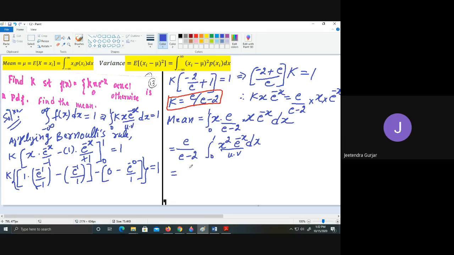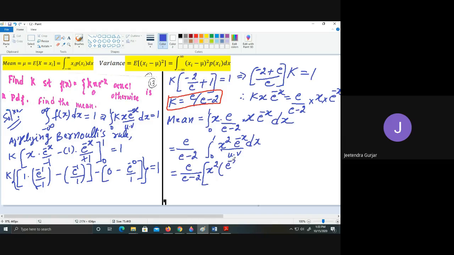So this is equal to e upon e minus 1, keep as it is, again by using Bernoulli's rule. So I will write u into v like this. So x square as it is, integration of e raised to minus x is what, students?